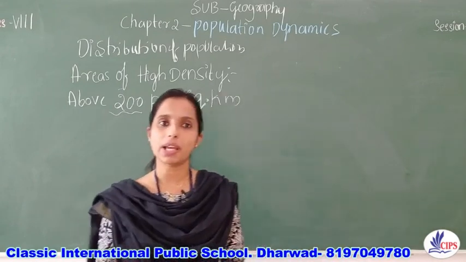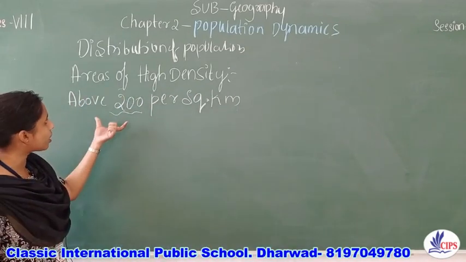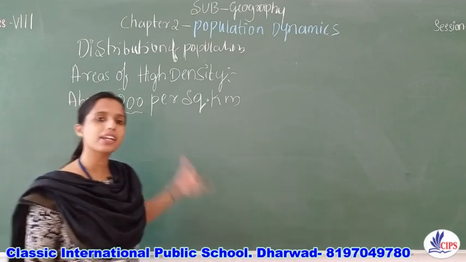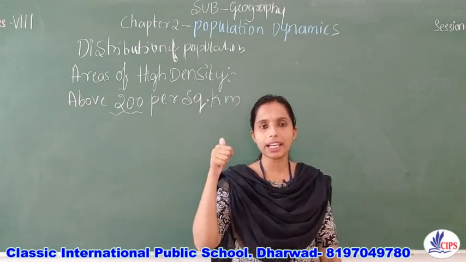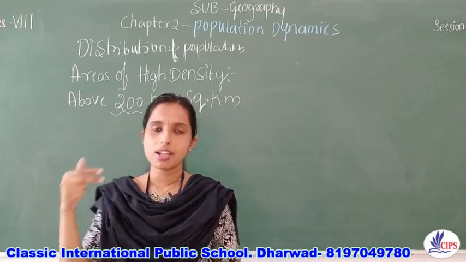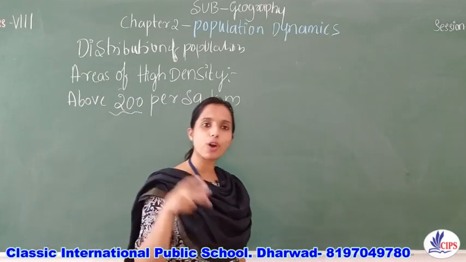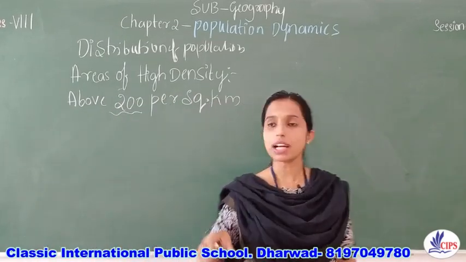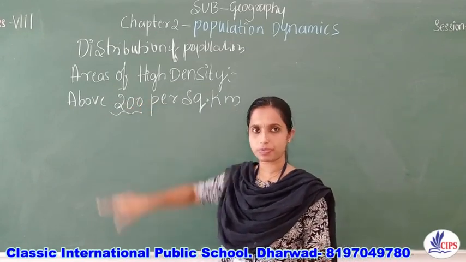What are the reasons behind? Which are the countries which come under this bracket, areas of high density? First, countries like India, China, Bangladesh, Singapore, Japan. These are the countries from Asia which have high density.